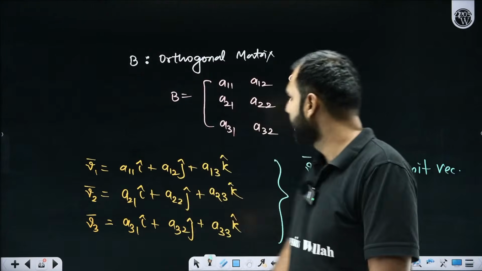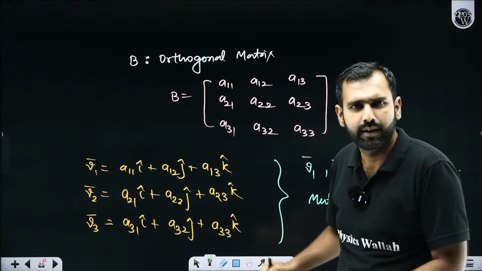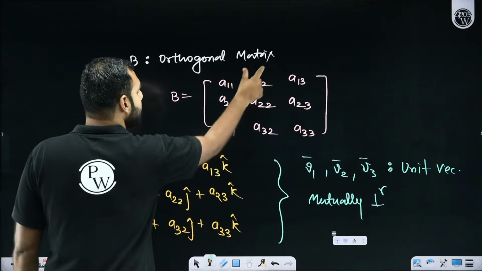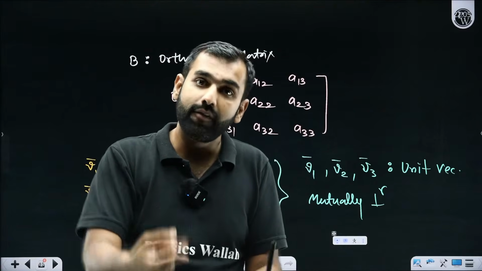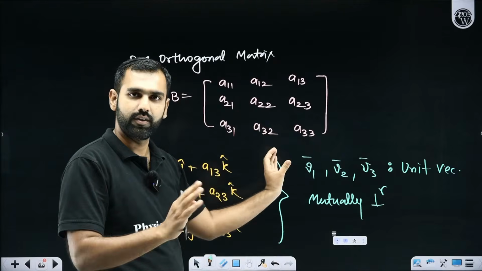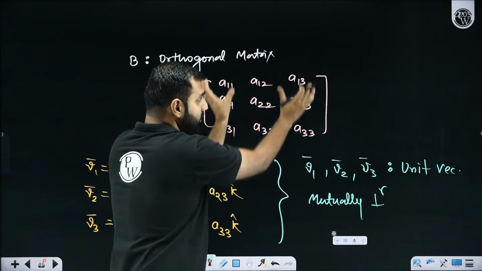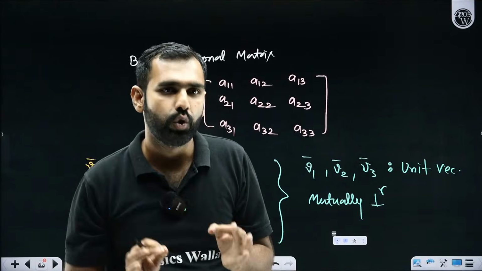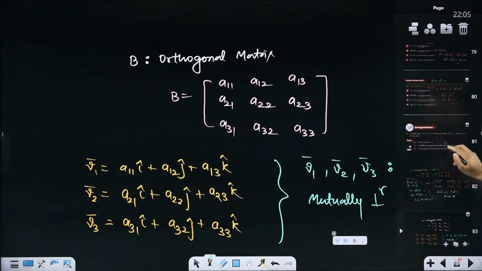All the participants, are you understanding this conclusion? Let's say, sir, you have done it row-wise. Can we do it column-wise? Yes. Even if I take the columns as vectors, they are also unit vectors and they are also mutually perpendicular. So this vector dot this vector is 0, this vector dot this vector is 0, and this vector dot this vector will also be 0. Got my point? Yes or no, everyone? Everyone got this point? The concept behind the orthogonal matrix.